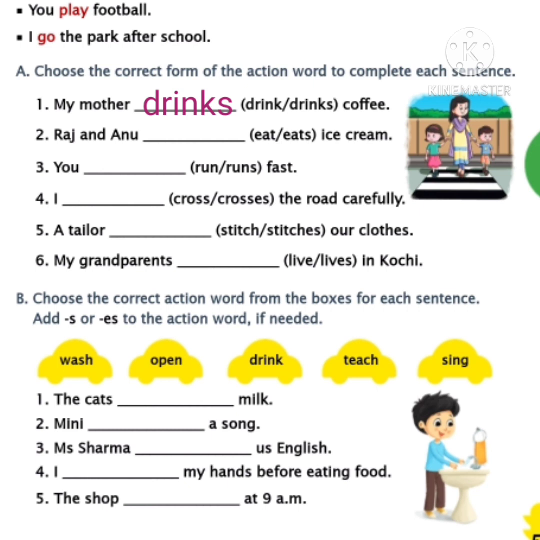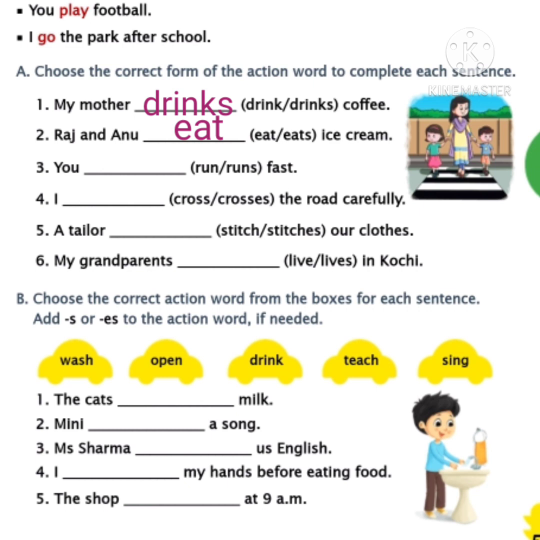Have you done, children? Now I am reading the second sentence. Raj and Anu dash ice cream. Raj and Anu are two people. So we need to write the action word as it is. So eat or eats, children. Which is the correct word? Eat. So tick eat and write the spelling of eat in the second blank, children. Have you done, children? Now let's move to the third one.